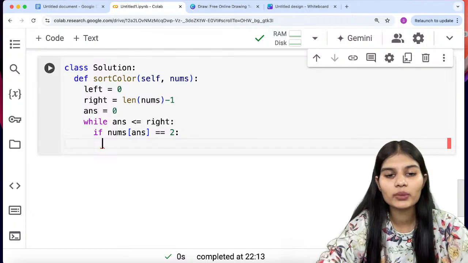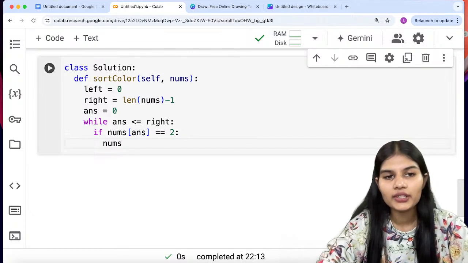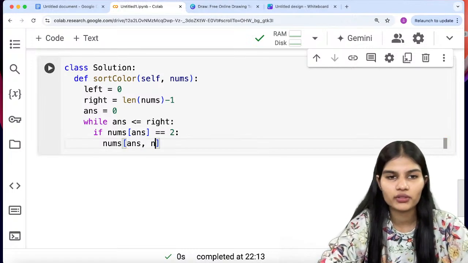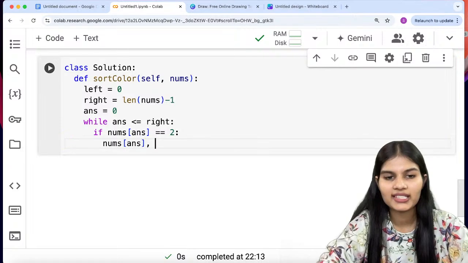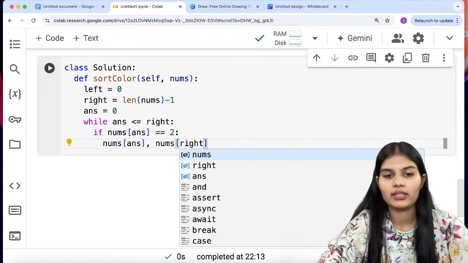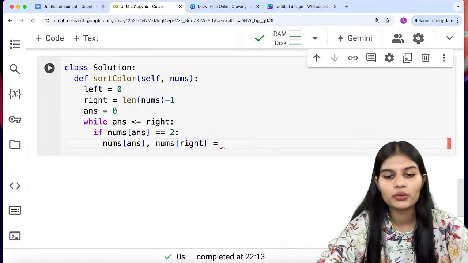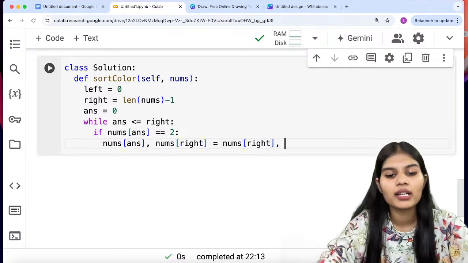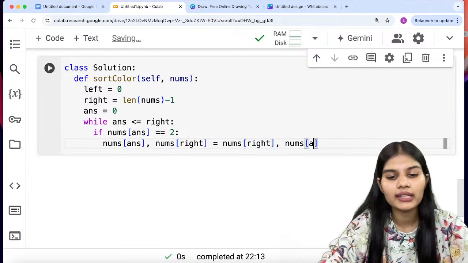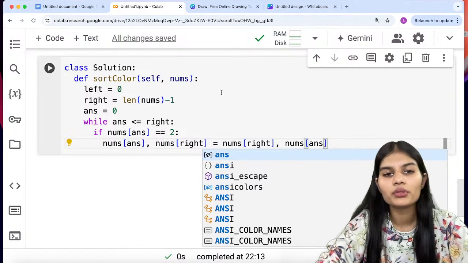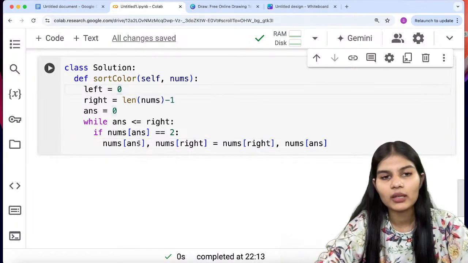If that is equal to 2, so into my nums I'll store, it would be inside the bracket only, nums[ans], comma, nums[right], is equal to, here I would go nums[right], comma, nums[ans]. Now you might have got an idea what I'm trying to do.